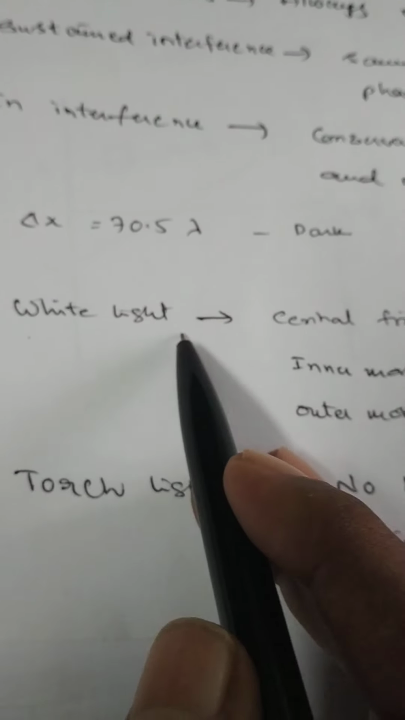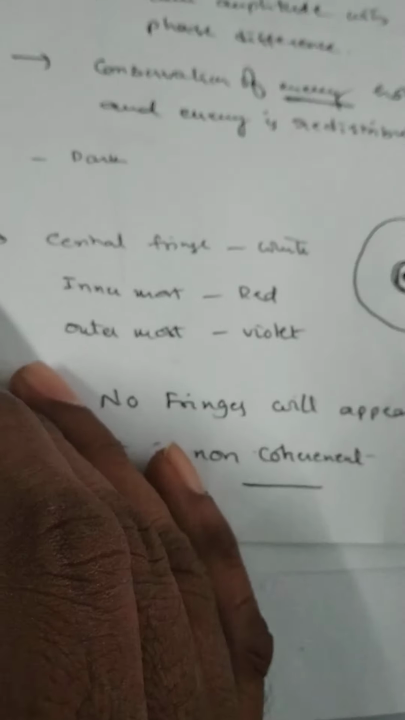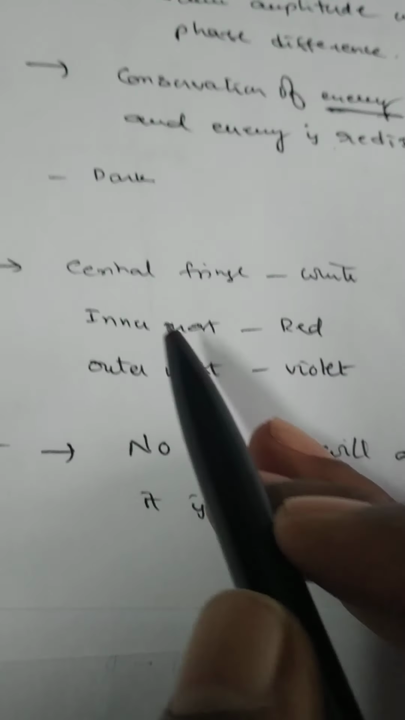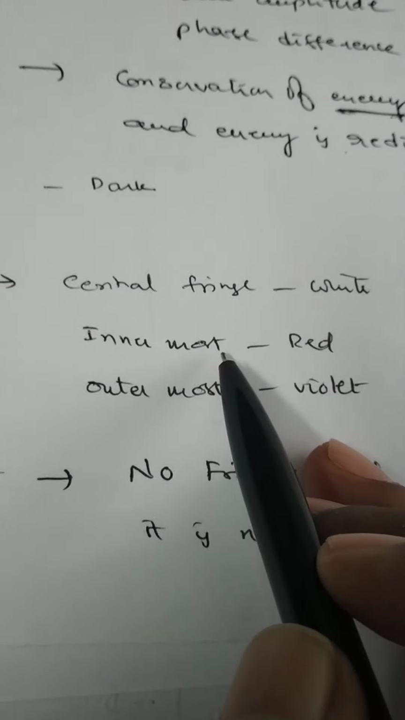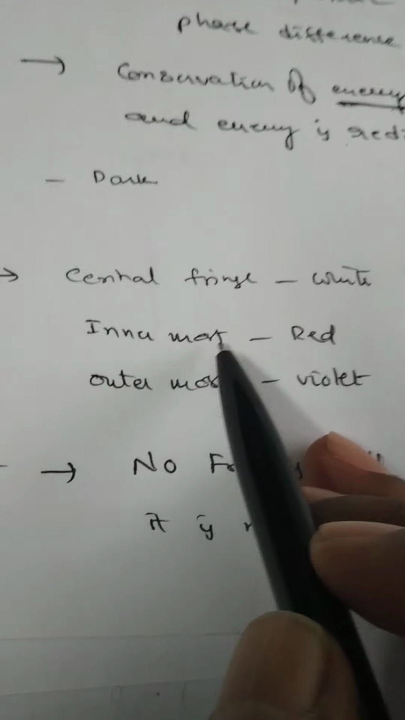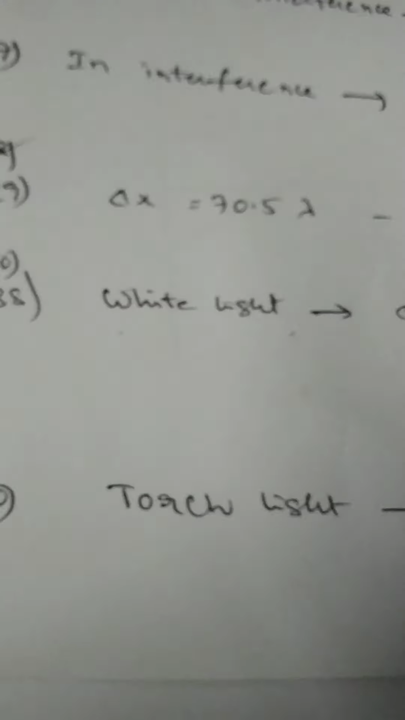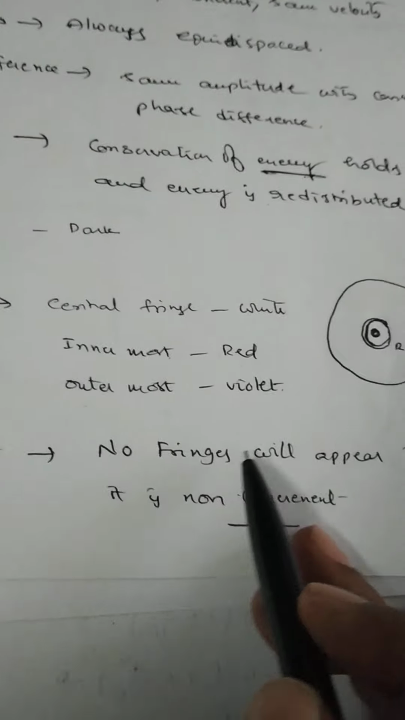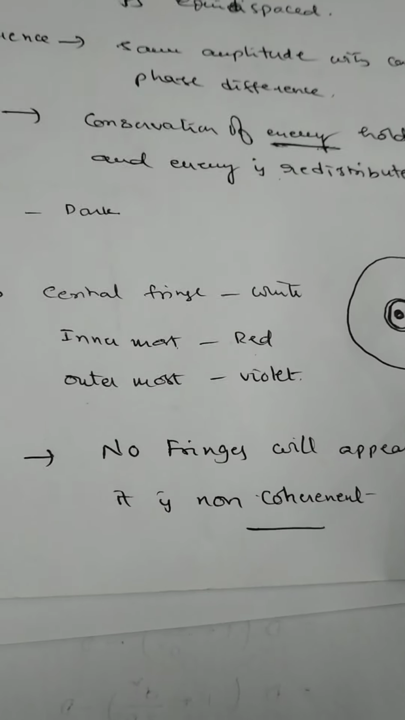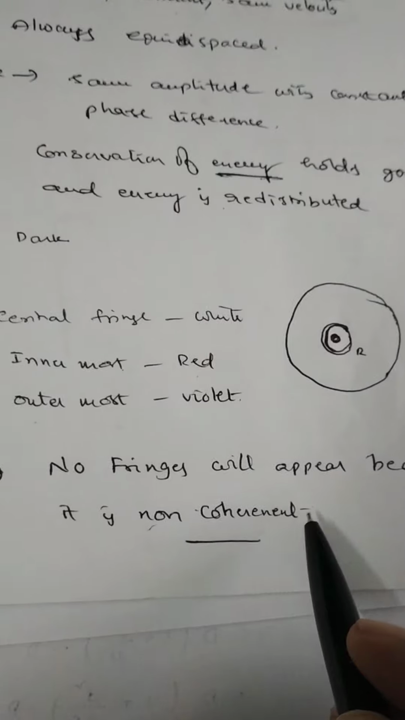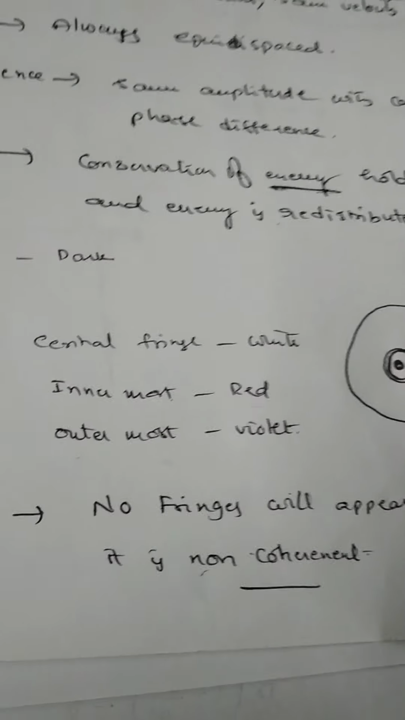Next one: suppose white light is used instead of monochromatic light. The central fringe is white, the innermost fringe is red, and the outermost fringe is violet. Suppose a torch light is used instead of monochromatic light. Here no fringes will appear on the screen because torch light is non-coherent. Okay? Thank you.